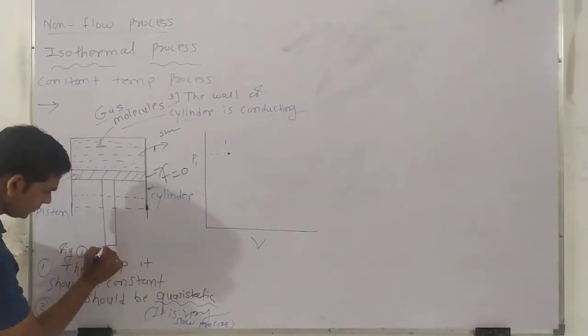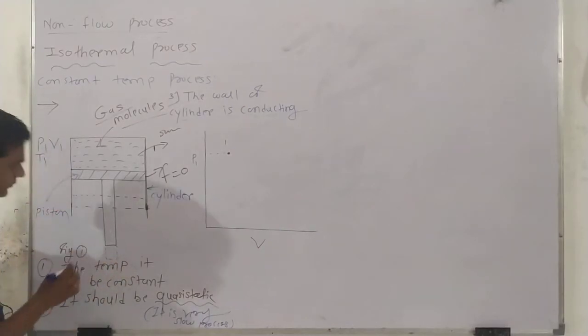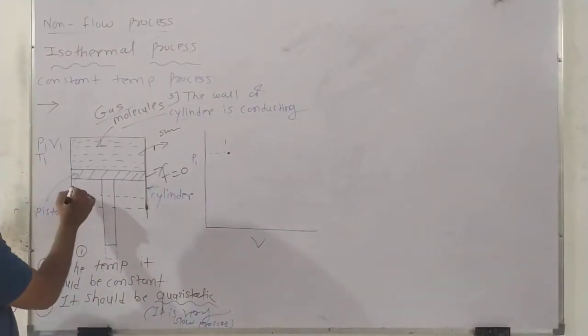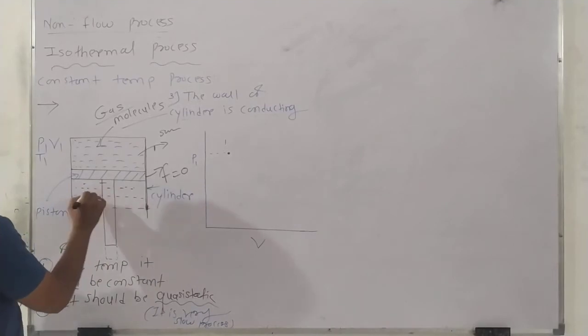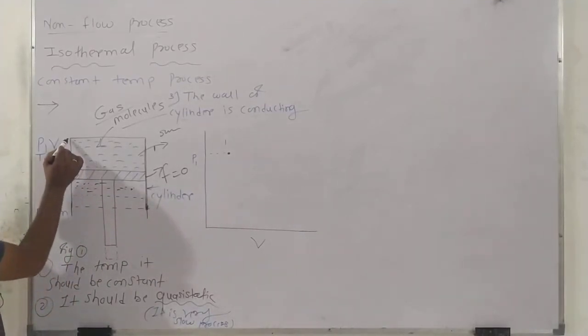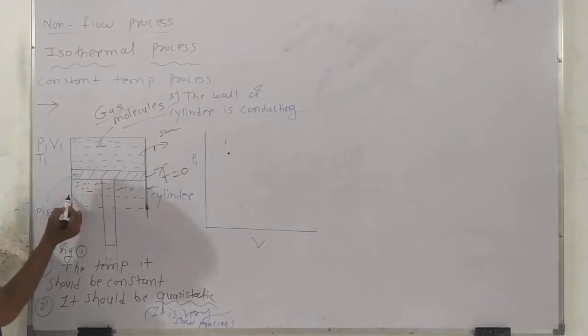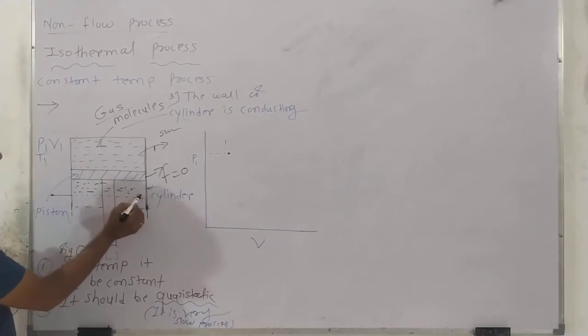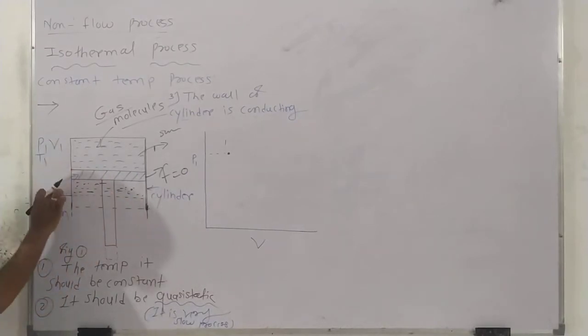This is the new position. And where are the gas molecules present now? Here. If you observe, there is an initial volume, this one, then the volume will be changed and its condition will be here. So there is a change of the volume.